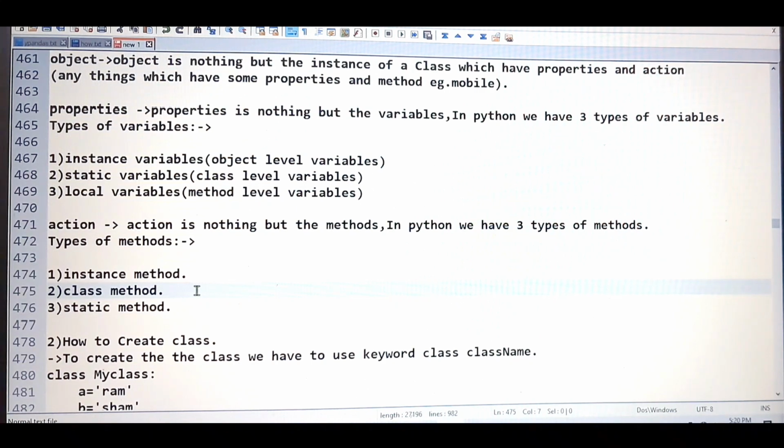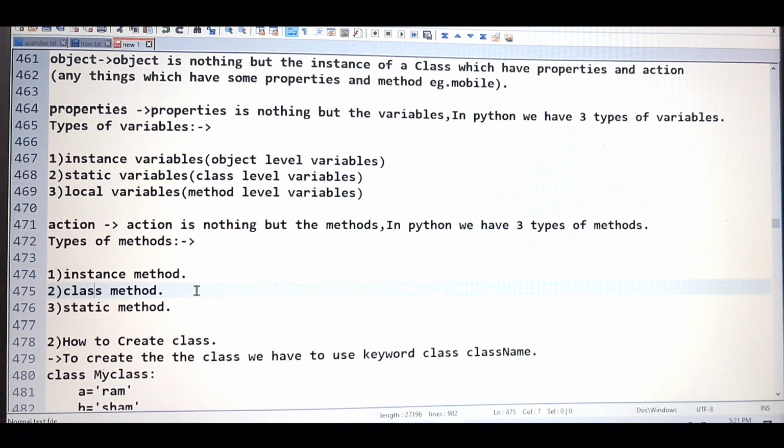There is one more definition for the class: a class is the group of methods and attributes. Some people say this definition also in the interview room. As I told you, methods are nothing but the action only, and attributes are nothing but the variables only. So don't be confused, there are three different definitions for a class, but as per my understanding, these two are the easiest definitions.